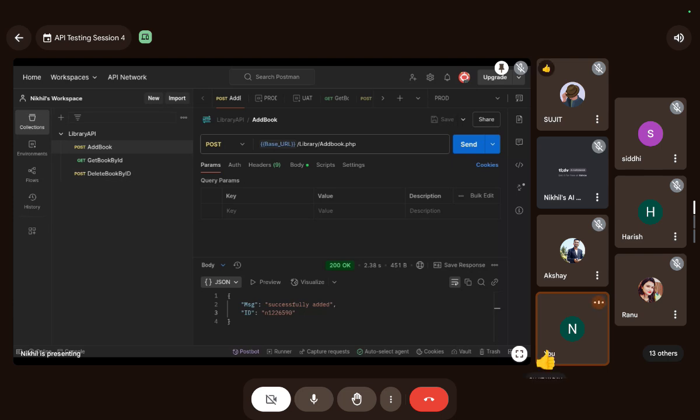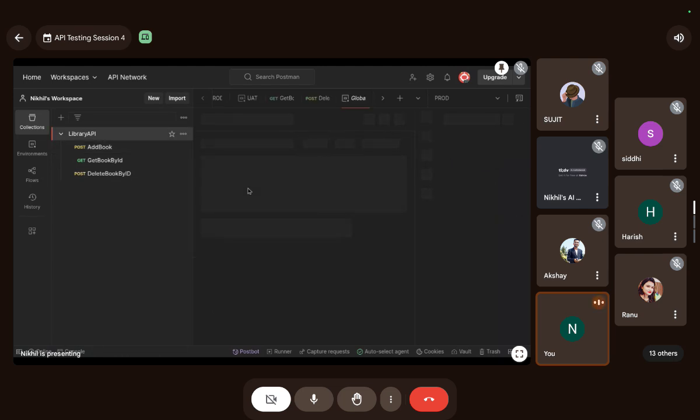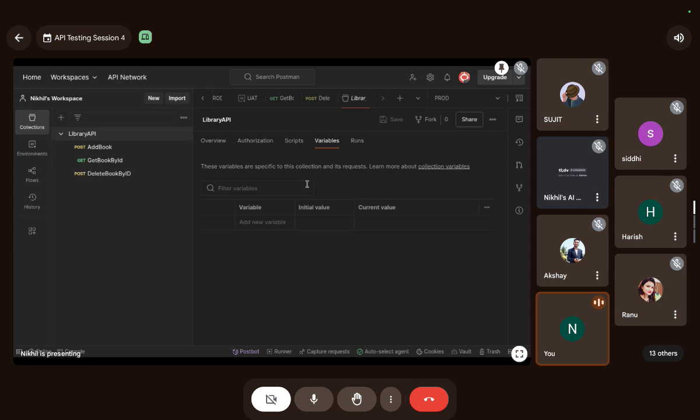Okay guys, now I have one question. Just think, this library API also has a variable base URL. I will show you. The base URL, its value should be HTTPS and render forest sites. I will save this.